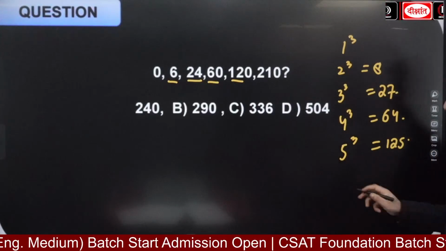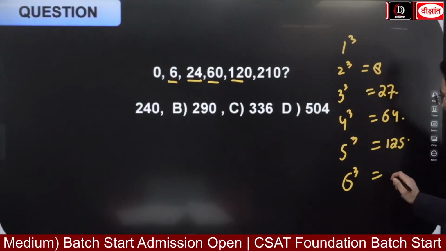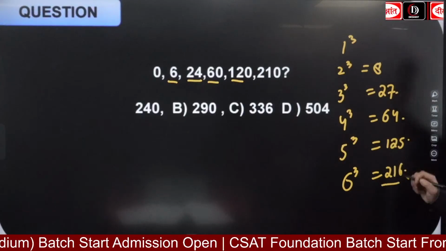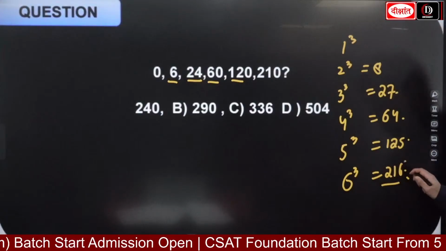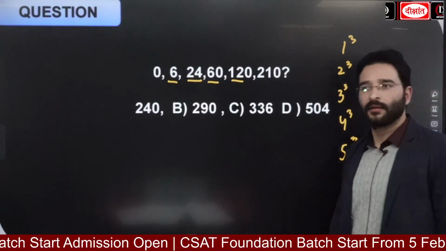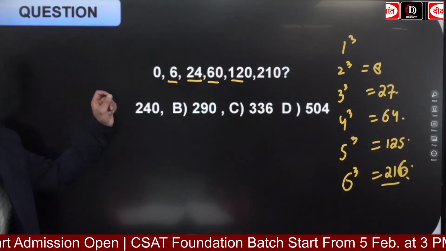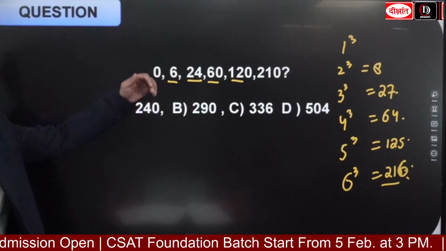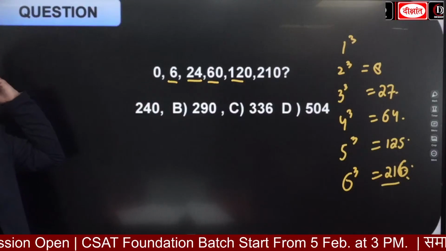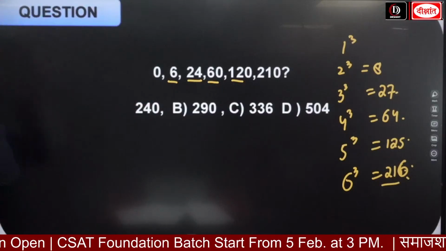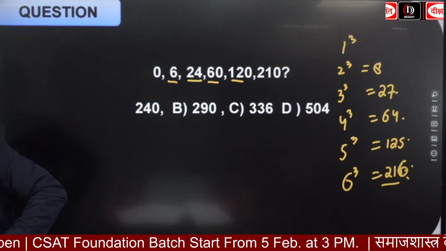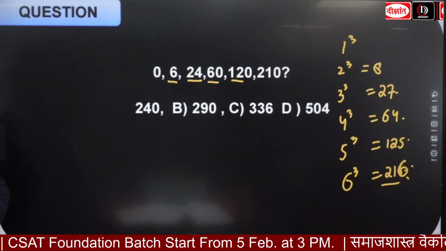What is going to be the 6 cube? It is going to be the 216. तो इनके साथ कुछ यहां पे डील किया जा रहा है. I am having 0, I am having 6, 24, 60, 120 and 210. अब यहां पे नेक्स्ट टर्म है, बताओ what is going to be the answer? Yes, 336. How?